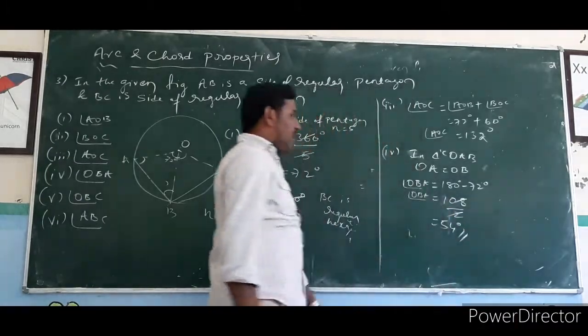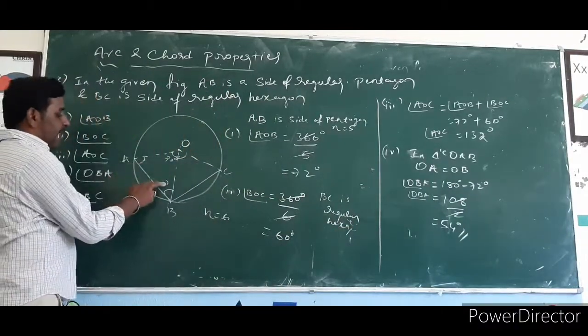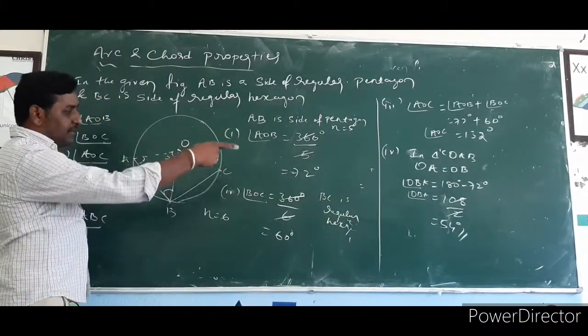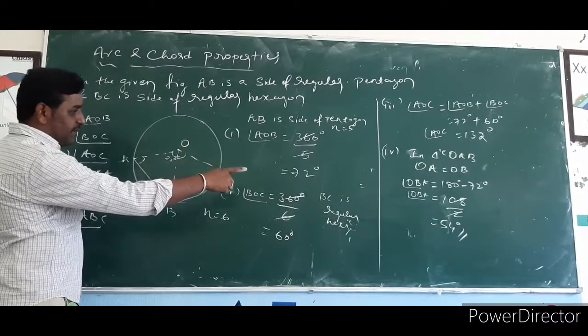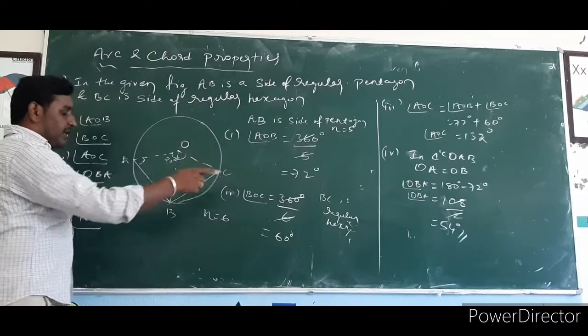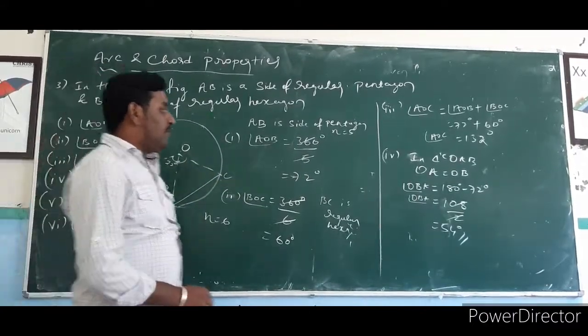Writing it simply: x plus x plus 72 is equal to 180 degree. 180 minus 72 is 108. 108 divided by 2, you will get angle OBA is equal to 54 degree.